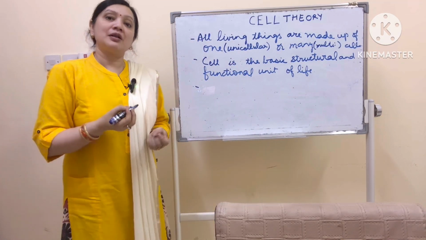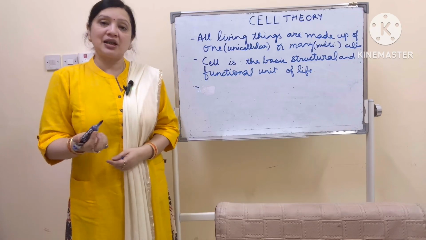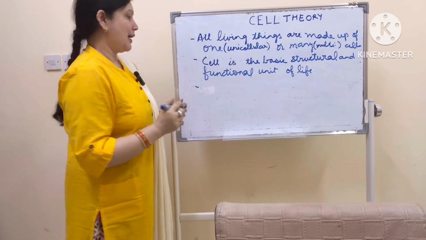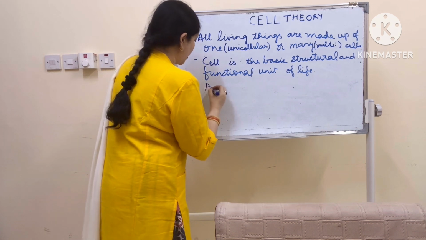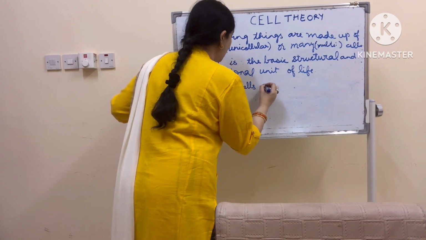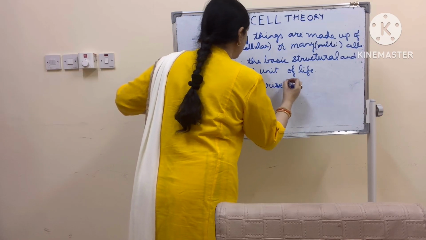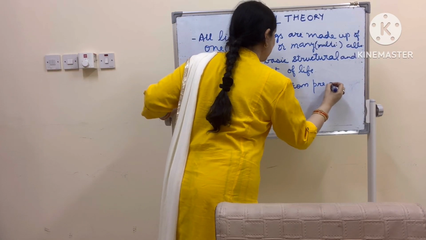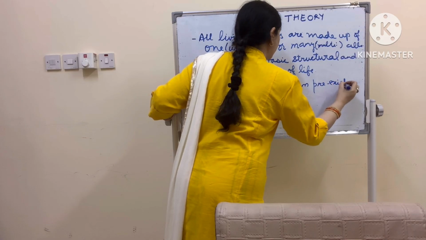The third point is what Rudolf Virchow said. It is a totally different thing about cell division, but very important. He said, all new cells arise from pre-existing cells.